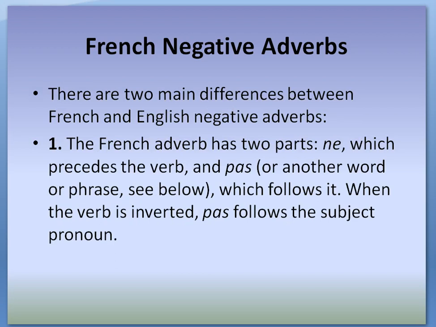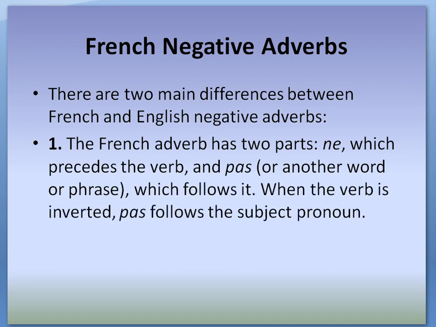There are two main differences between French and English negative adverbs. The French adverb has two parts, ne, which precedes the verb, and pas or any other word or phrase which follows it. When the verb is inverted, pas follows the subject pronoun. When there is inversion, which is used to ask a question, pas follows the subject pronoun.